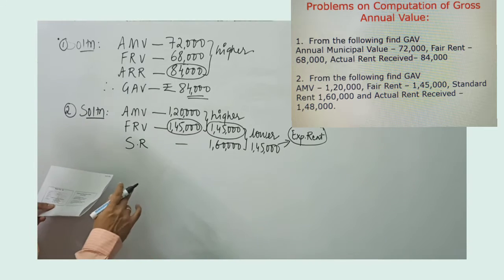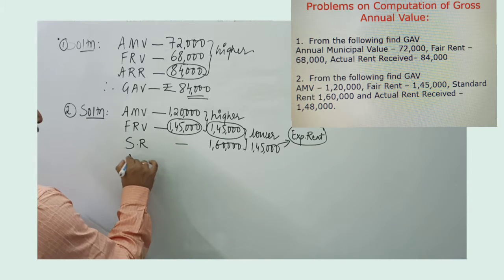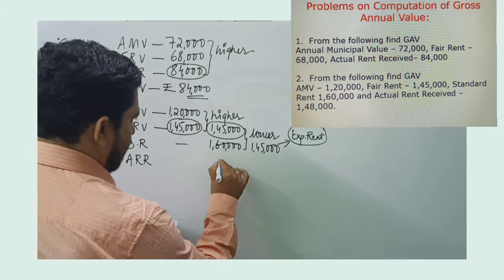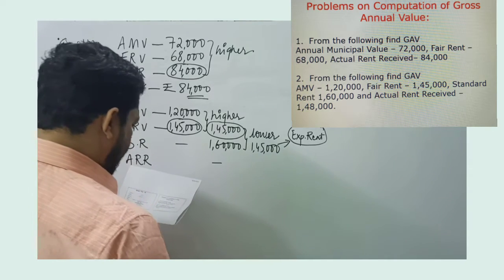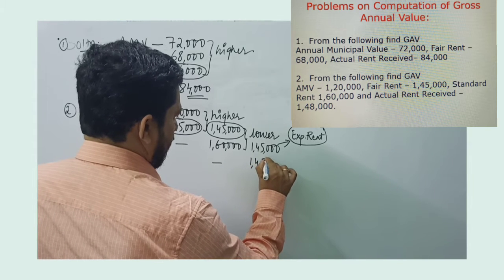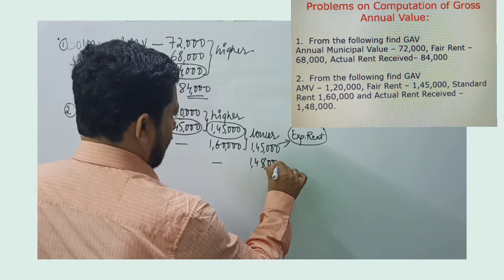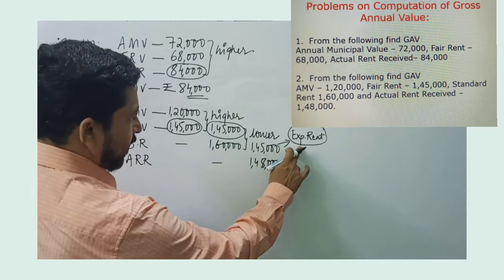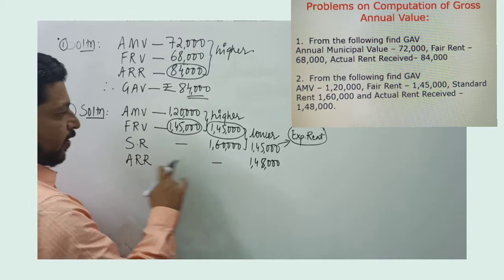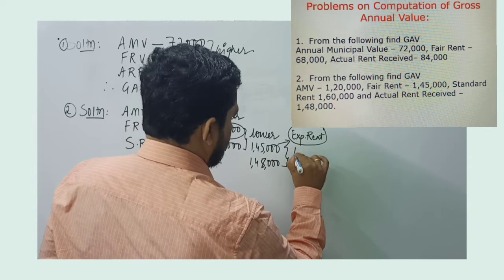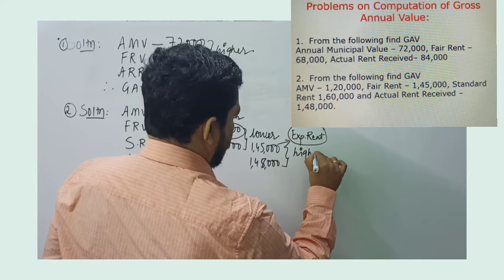Now the same expected rent is compared with the actual rent received. Remember, it is actual rent received. And the value is 1,48,000. When you are comparing expected rent with the actual rent received, the rule is simple. Among the two, whichever is higher.